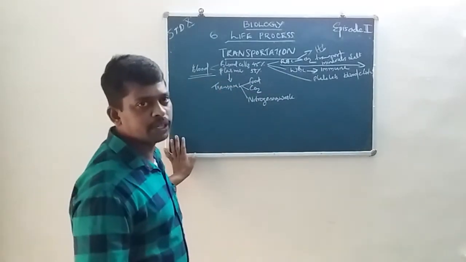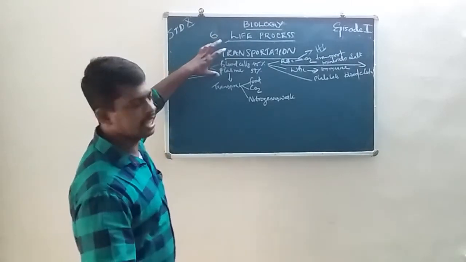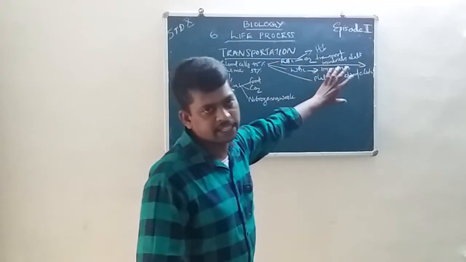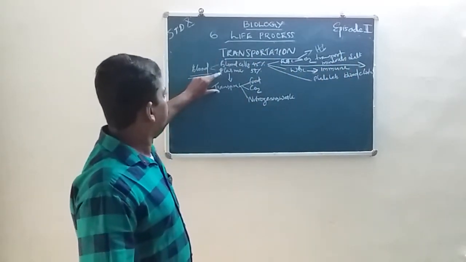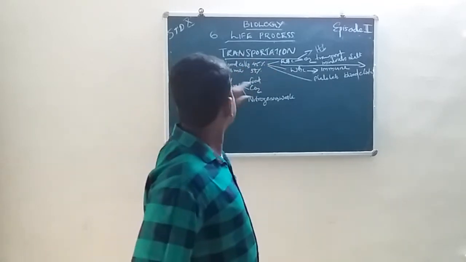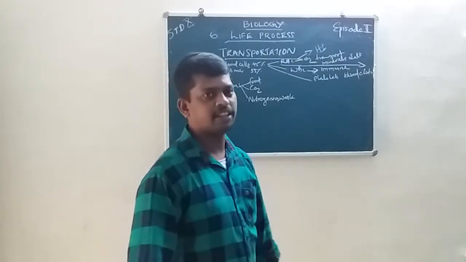Look at this, transportation in human beings is mainly connected with blood. Blood is a fluid connective tissue. Blood has two parts, blood cells and plasma. Blood cells are RBC, WBC, platelets, and the main function of plasma is transportation of food, carbon dioxide, nitrogenous waste, etc.